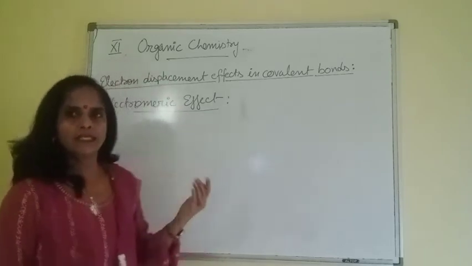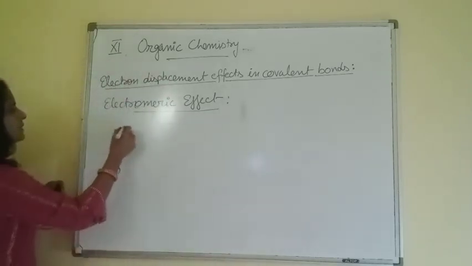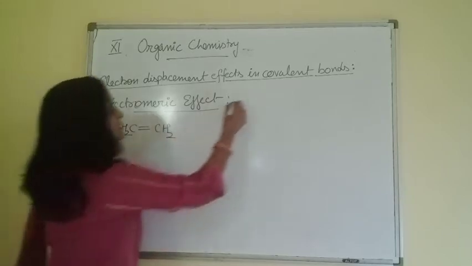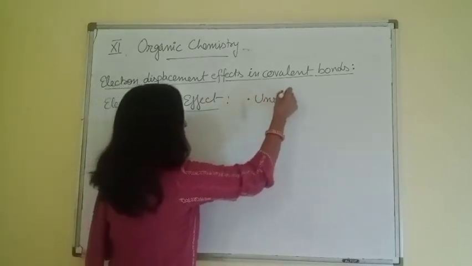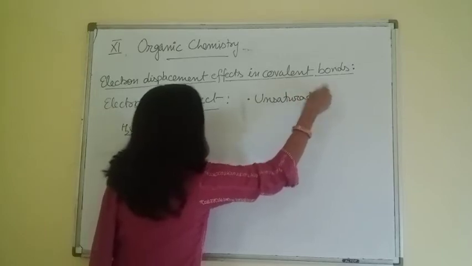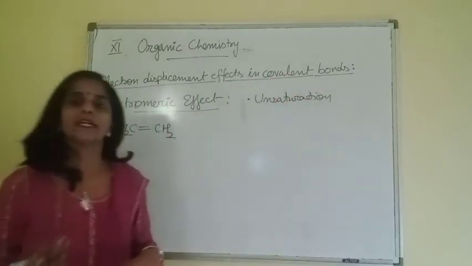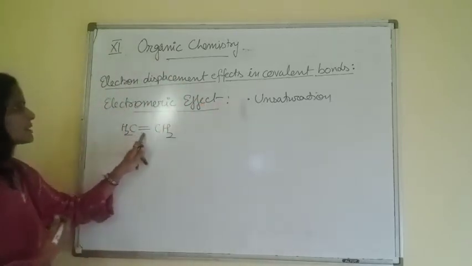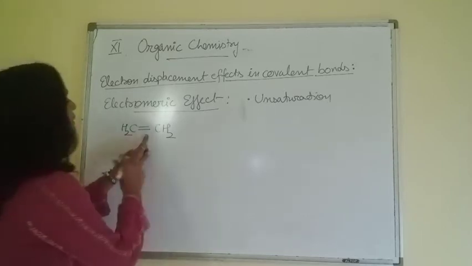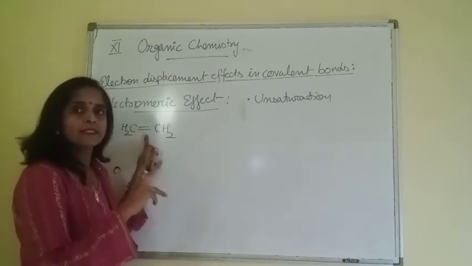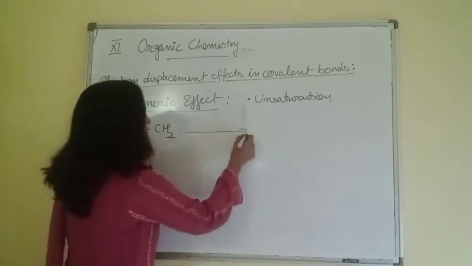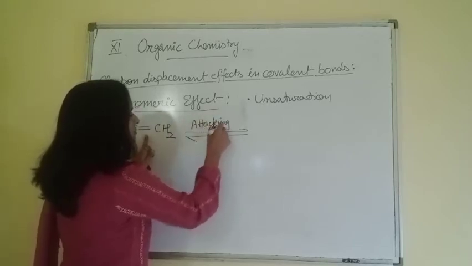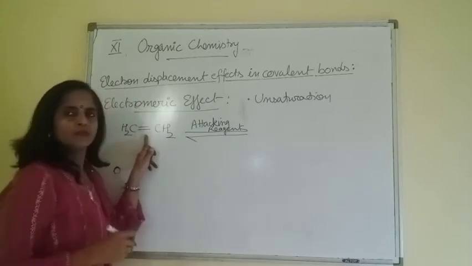Right, Peter? So now we discuss how this effect takes place. For example, if I am taking this group, unsaturation is a must here. Unsaturation, or I can say presence of a multiple bond, double or triple, any multiple bond can be there. This is the first condition. So this unsaturation is present. Then it's a temporary effect, only takes place in presence of an attacking reagent. We will take an example also.